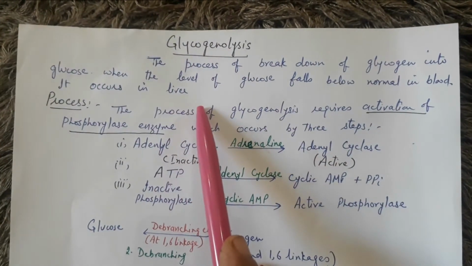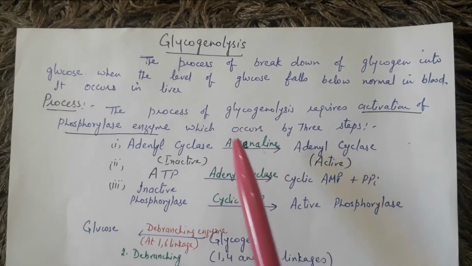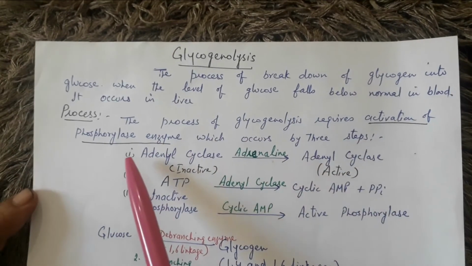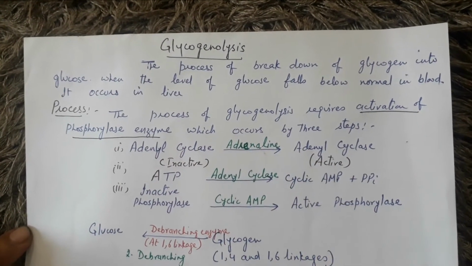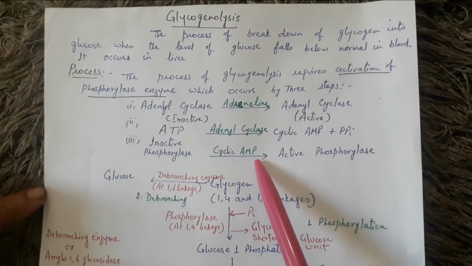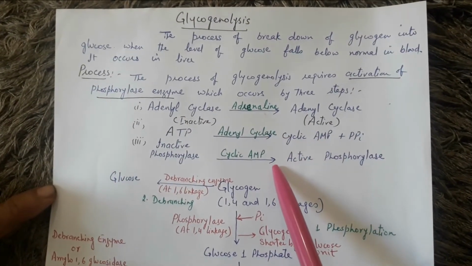So it occurs in the liver. Now the process of glycogenolysis requires activation of an enzyme which is phosphorylase. So before starting the process, we are studying how the phosphorylase enzyme is activated through 3 steps.